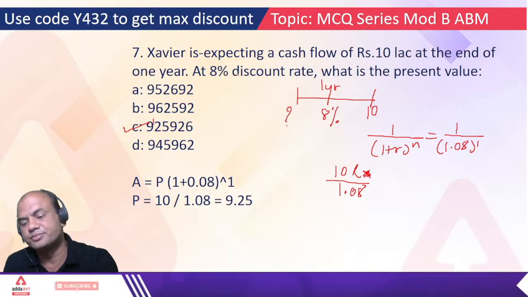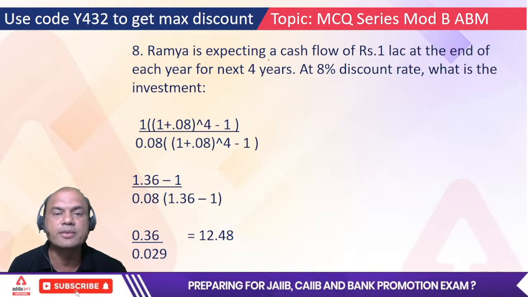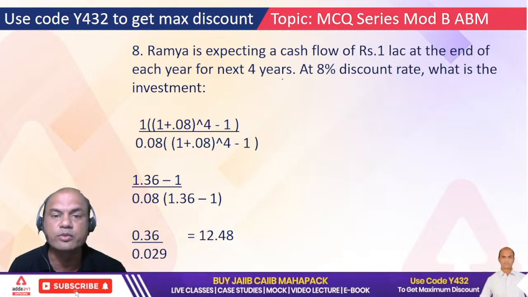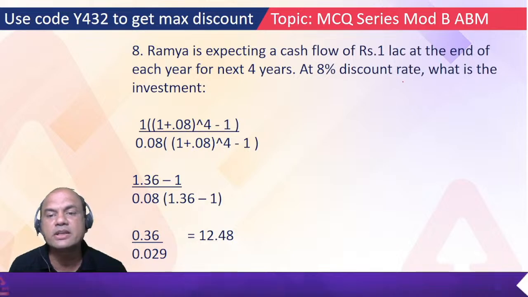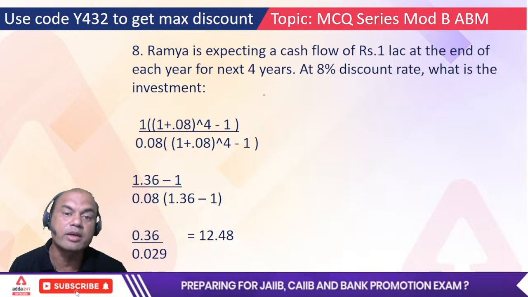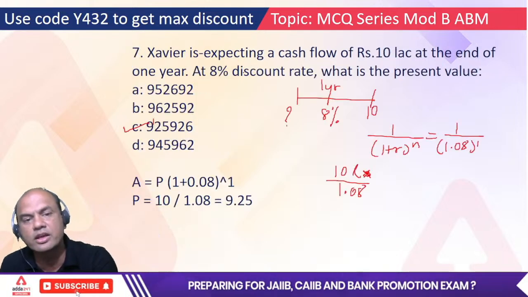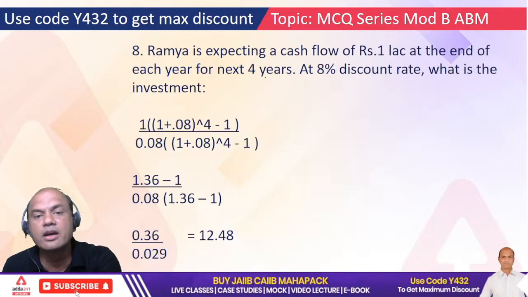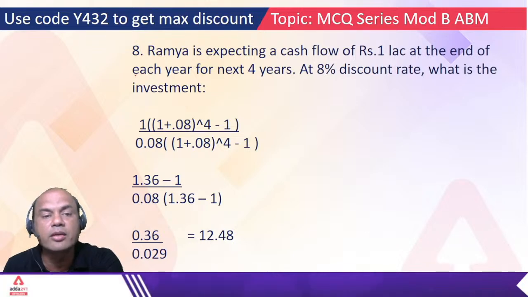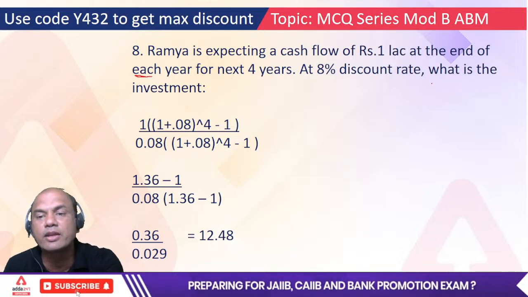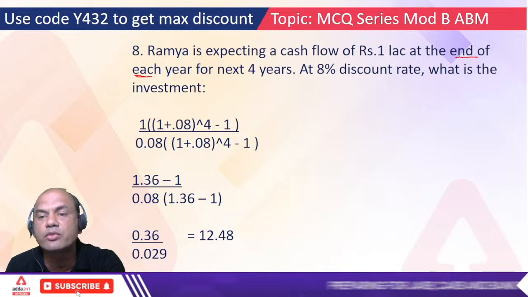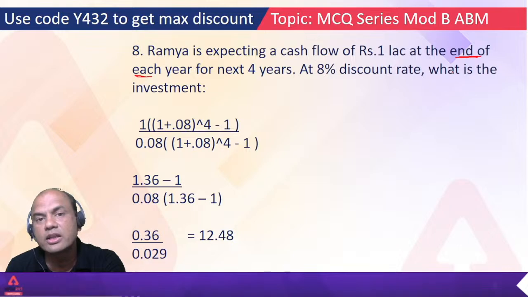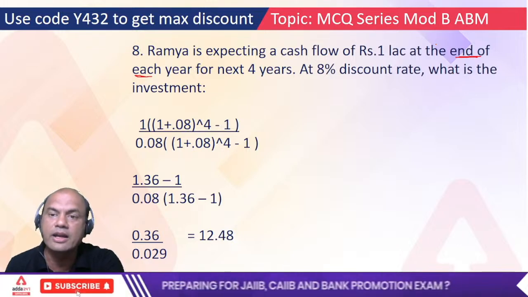So that's the meaning. Next, Ramya is expecting a cash flow of rupees 1 lakh at the end of each year for the next 4 years. At 8% discount rate, what is the investment? So what is required over here? In the previous question it was a lump sum, one time I was getting it. Here it is every year, which means it's a question of annuity. End means ordinary annuity. Remember everyone? Ordinary annuity, annuity due. At the end means ordinary.